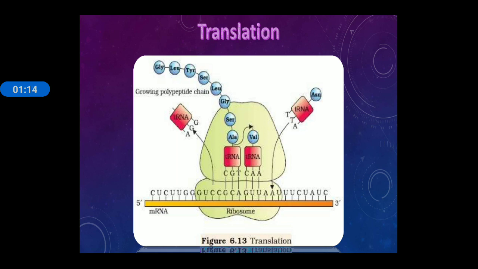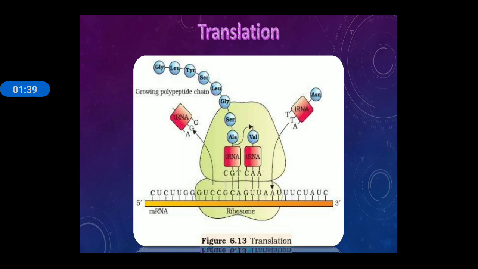Here you can see mRNA contains the information in coded form, reading from 5' to 3' end: CUC, UUG, GGU, CCG, CAG, UUA, AUU, UCU, AUC, and the complementary rule is followed by the tRNA.